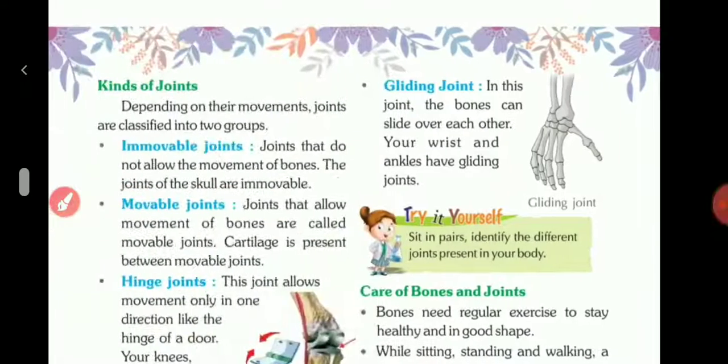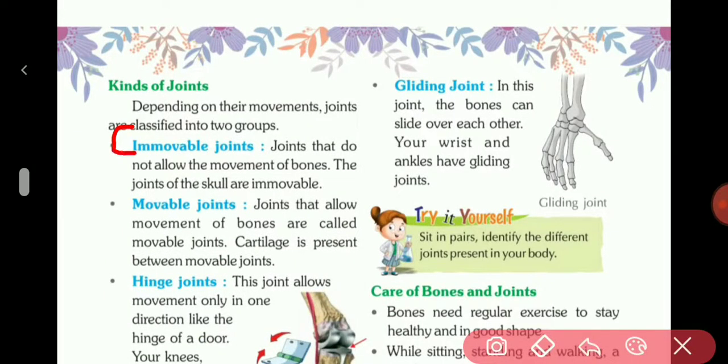Your answer is here. Immovable joints, joints that do not allow the movement of bones. The joints of the skull are immovable joints, and movable joints, joints that allow movement of bones are called movable joints. Cartilage is present between movable joints. Here is your first answer.